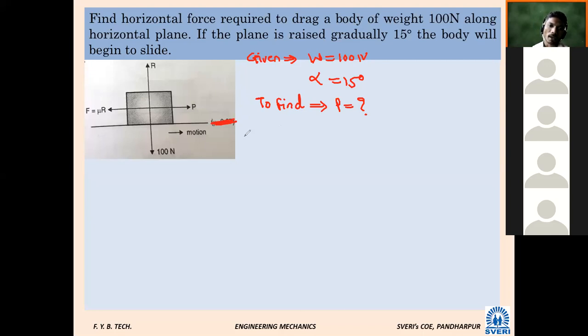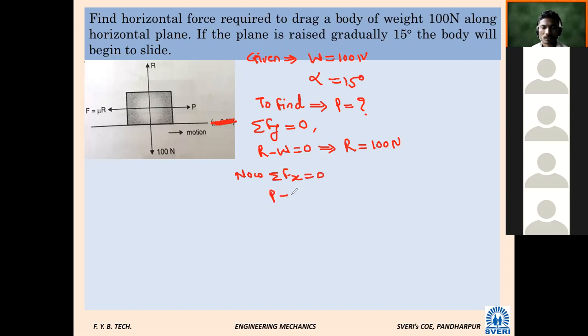Okay, if I apply summation Fy is equal to 0, what will that be? R minus W is equal to 0, which implies R is equal to 100 Newton. Now if I apply summation Fx is equal to 0, what will that be? P minus F is equal to 0. Therefore, P is equal to F.